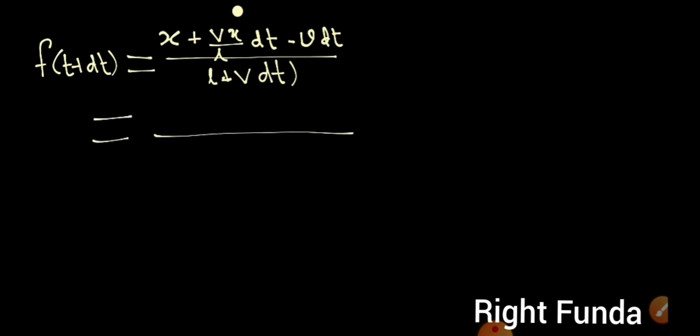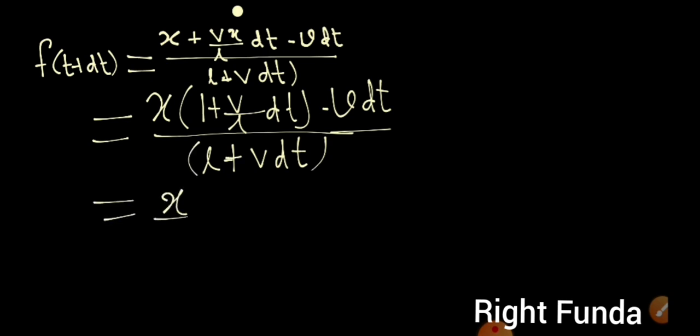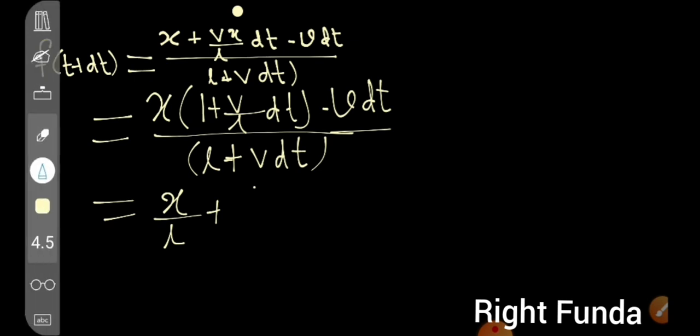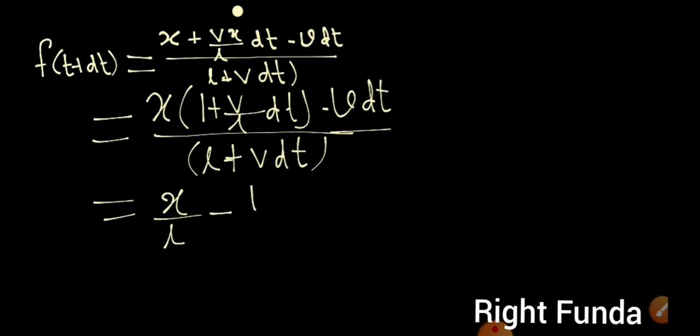I can take x common from the numerator: 1 plus v by L into dt, minus small v dt, over L plus V dt. If I simplify this equation, I'll get x plus L minus v dt, over L plus V dt.